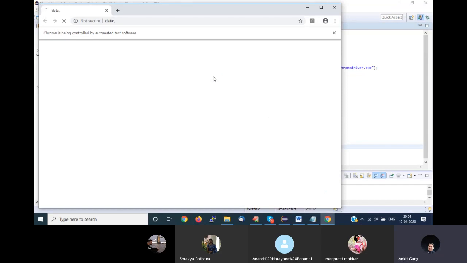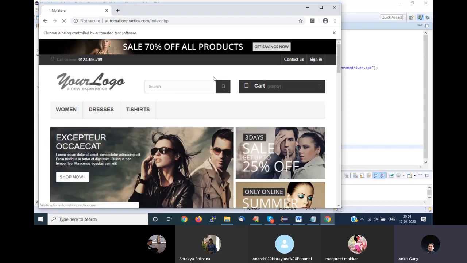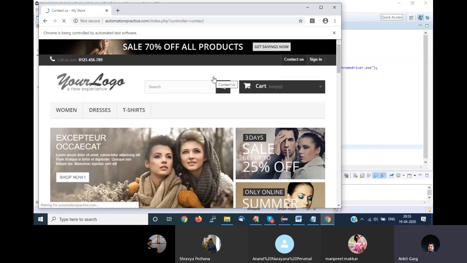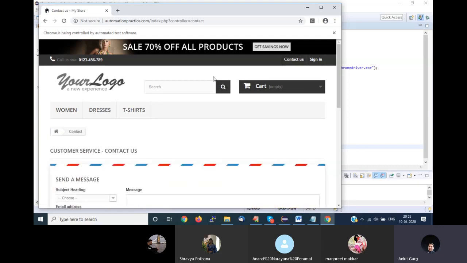Focus on this one. Right, it has clicked, right? It is very quick.